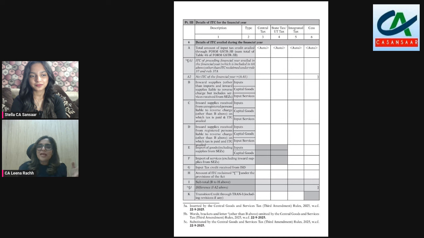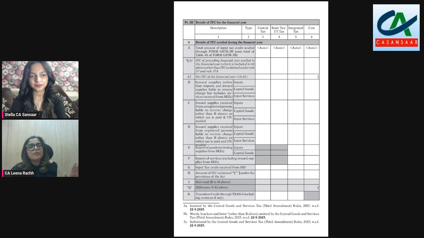Why this happens: as we know, in our claim of ITC, the Act allows us to claim the ITC of one financial year up to a specified period in the next year. Now, what used to happen when we made the GSTR 9 before 24-25, our 6A column, which used to auto-populate from 3B, included ITC of the current year as well as ITC of the preceding year, which is a part of the current year's claim.